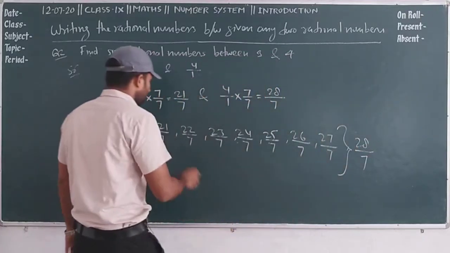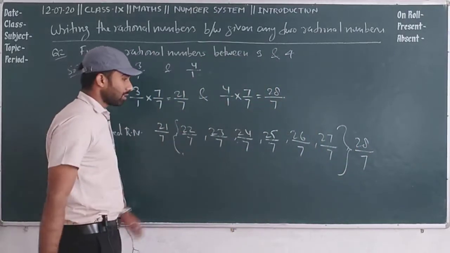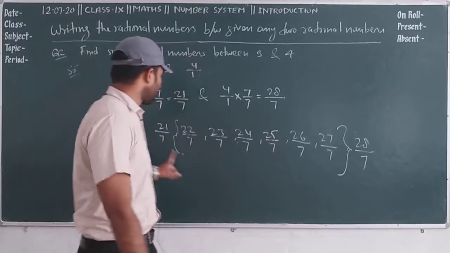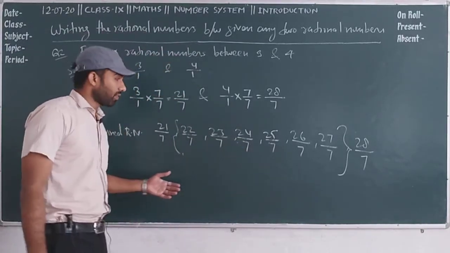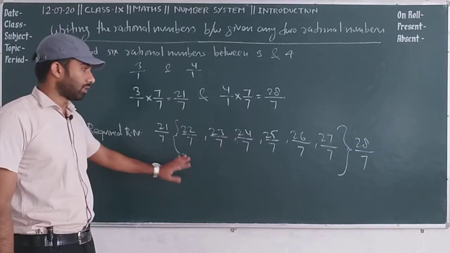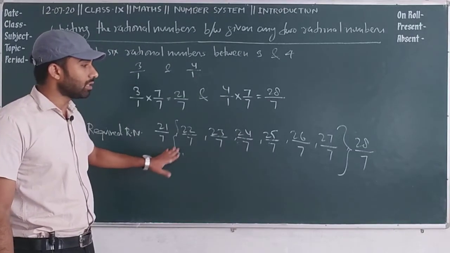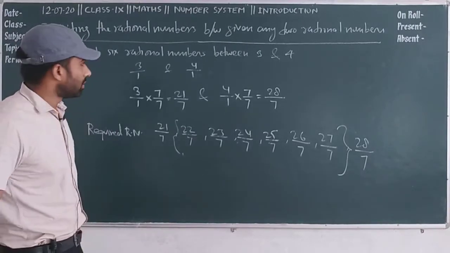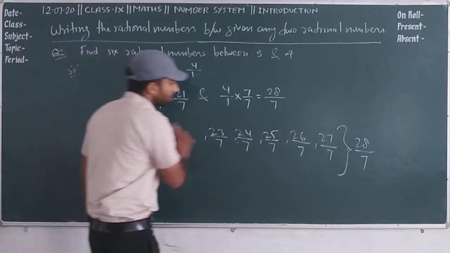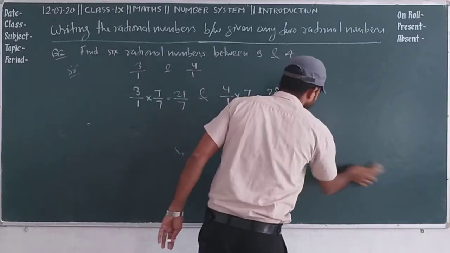Now make the bracket here. So how many rational numbers are between these two numbers? There are 6 rational numbers we find. Now you can see this is our answer. This is very easy way to find rational numbers between any two given numbers.